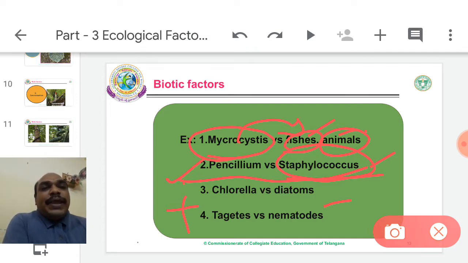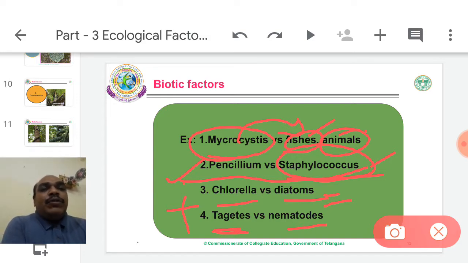Therefore minus. Plus and minus. One is harmed, one can survive. The other cannot survive, so it may be inhibited, destroyed or killed. So here Microcystis and fishes: one survives, the other may die. Chlorella versus diatoms. Chlorella also secretes an antibiotic, chlorellin. So the diatoms die.